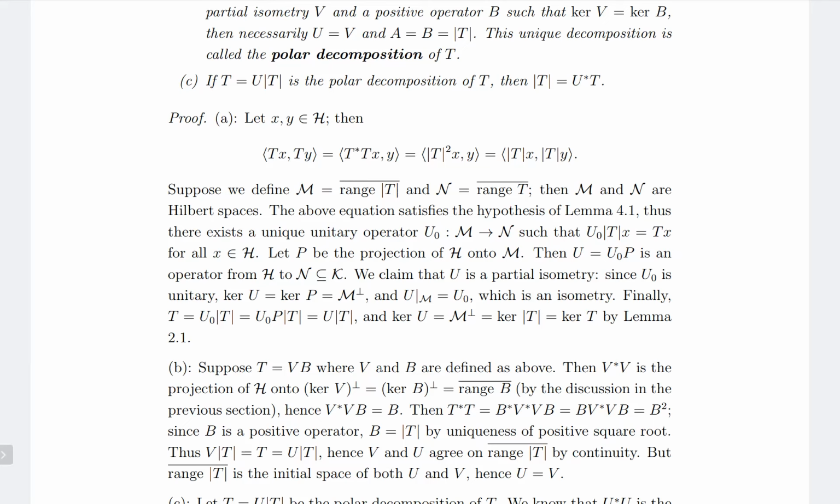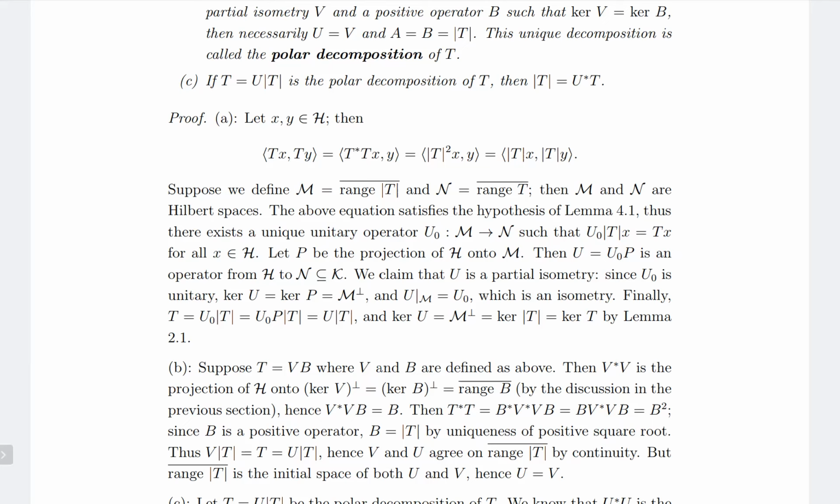Because B equal to modulus of T, right? And kernel V perp is equal to range B closure, which is equal to range modulus of T closure. So this range modulus of T closure is the initial space of both U and V, and that means that U should be equal to V.